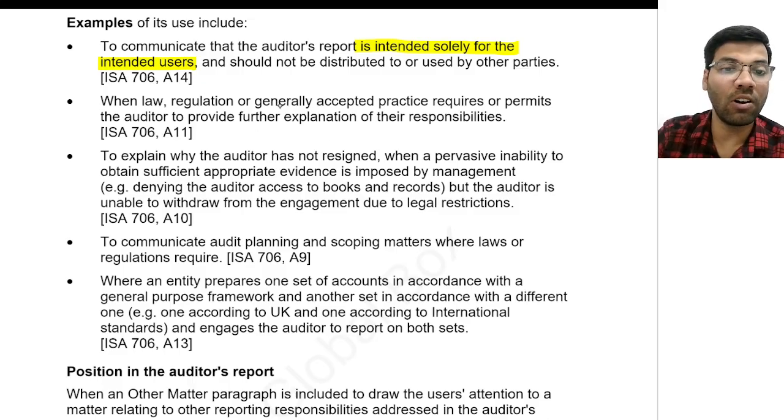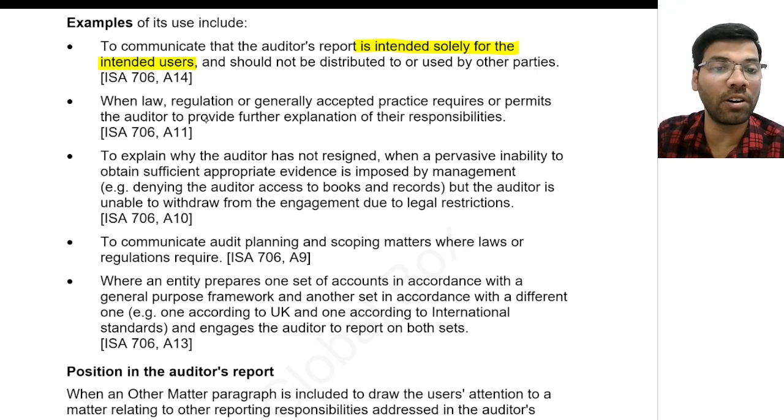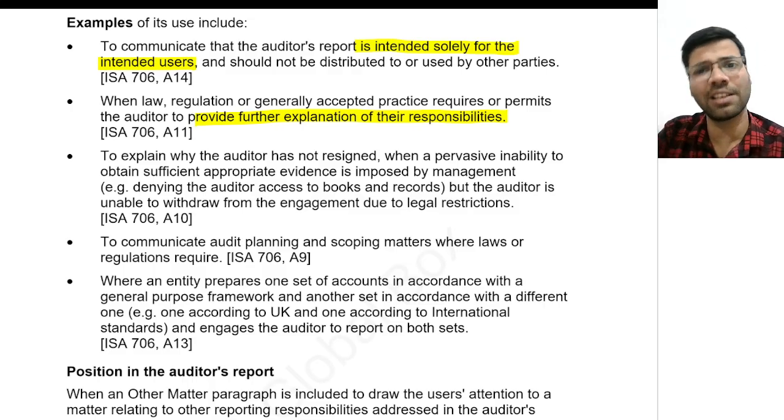Okay. When the law or regulation or generally accepted accounting practices requires or permits the auditor to further explain their responsibilities. Now, if the auditor wants to explain in detail about the auditor's responsibilities, can he do that? Yes, he can do that. No problem. Will this be there in financial statements? No, it will not be there.